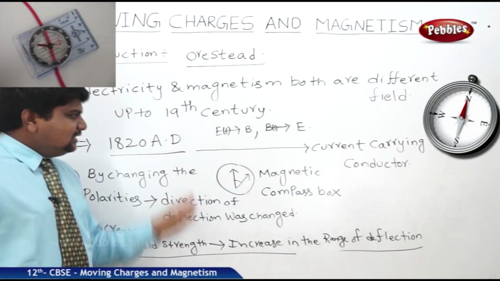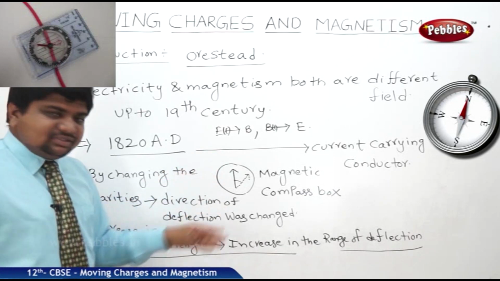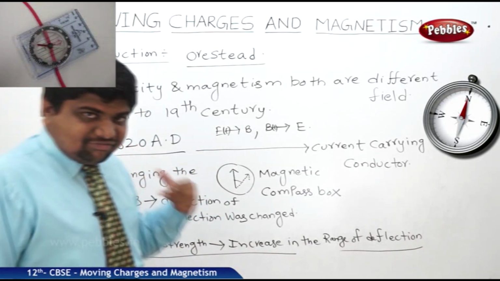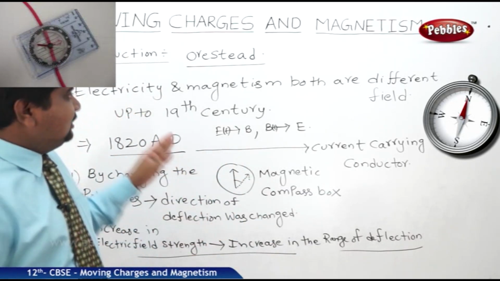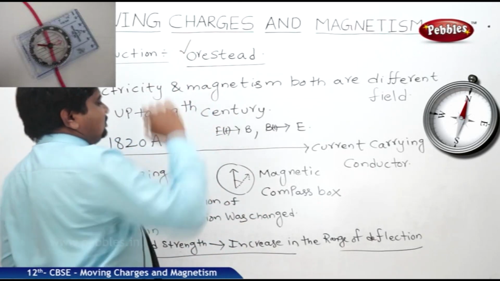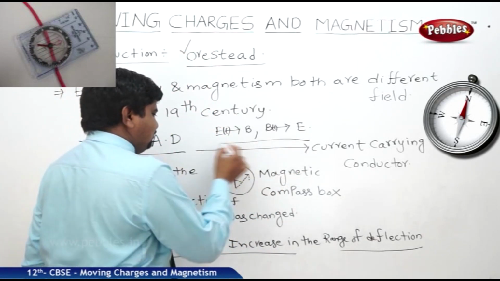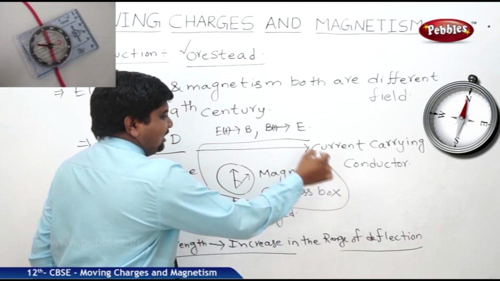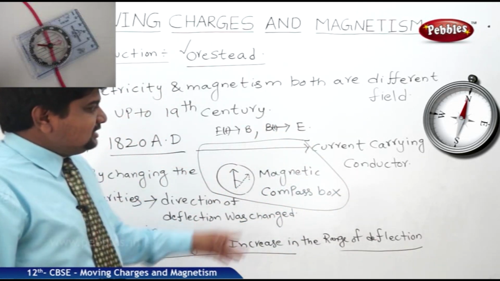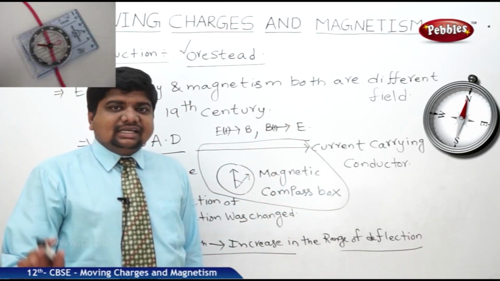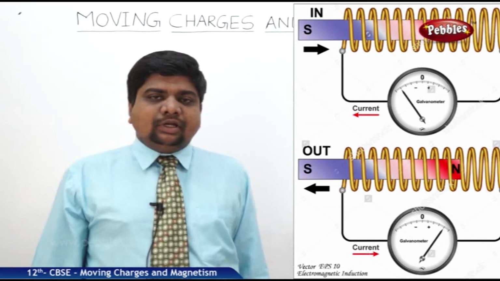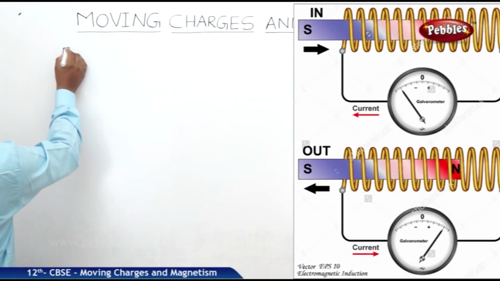So a moving charge can produce magnetic effects. This is the conclusion made by the great scientist Mr. Ørsted from the observation of the momentary deflection in the magnetic compass box when it is placed near a current carrying conducting wire.